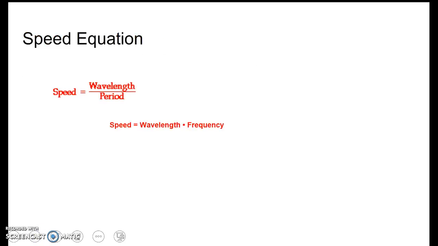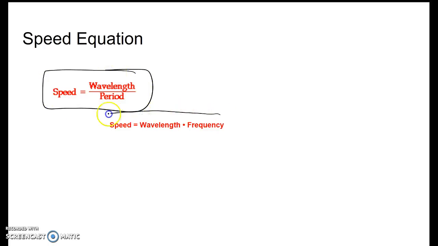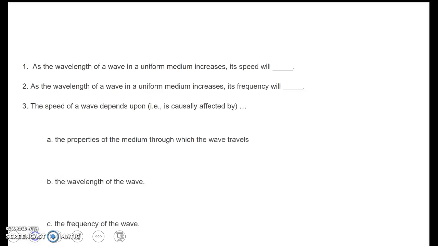Now, we do have an equation for speed because we got to have a number. It's wavelength divided by period, but more commonly we see it like this: wavelength times frequency. You remember, frequency is just 1 over period, so essentially it's the same equation, right? Just different terminology. But speed, wavelength times frequency, or wavelength divided by period, either one works. But that's how we find wave speed.